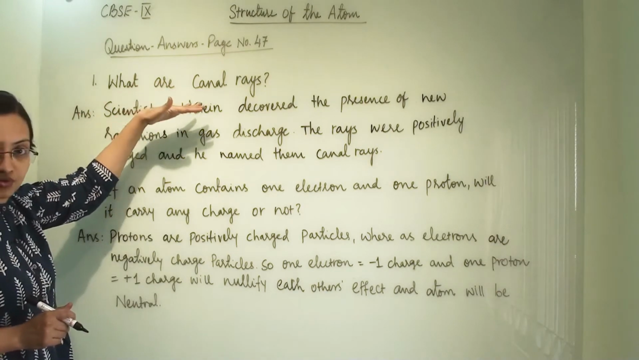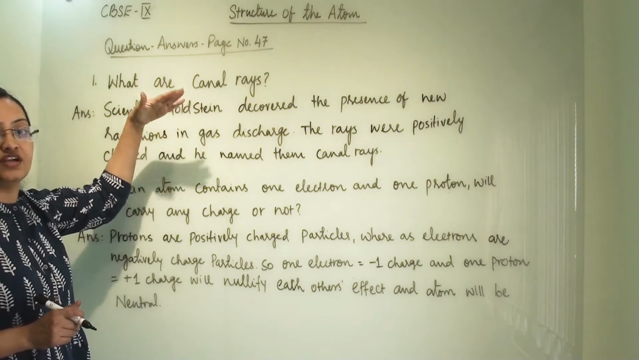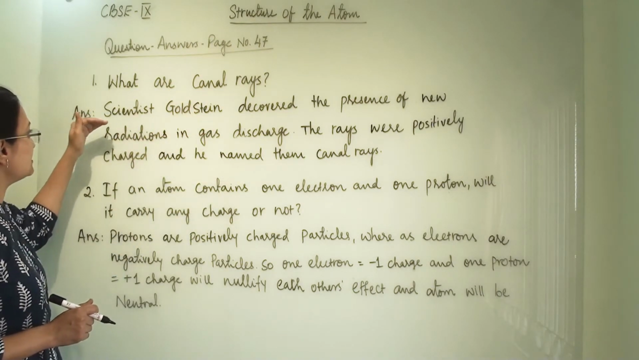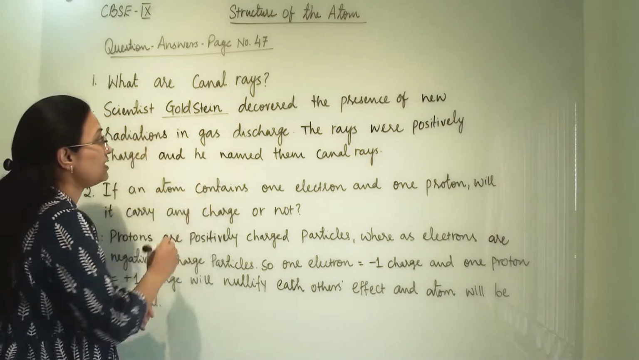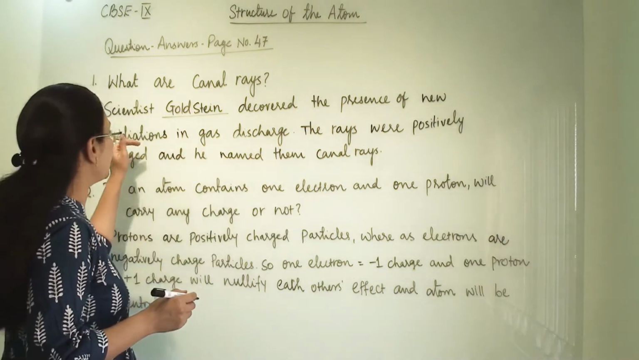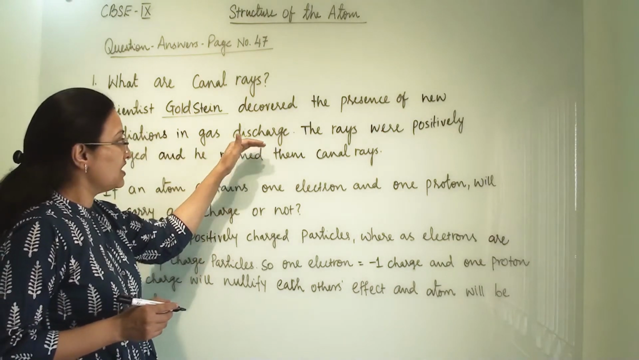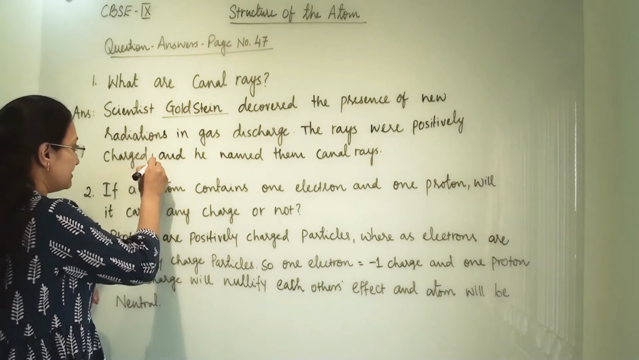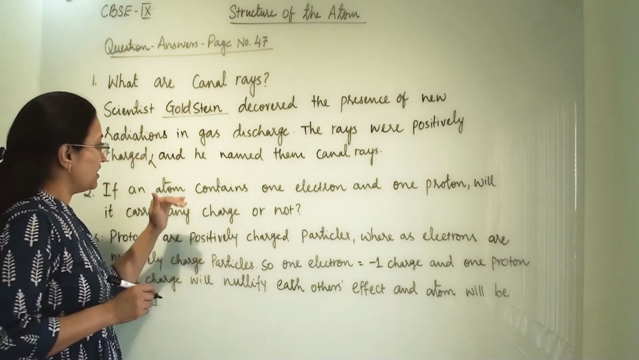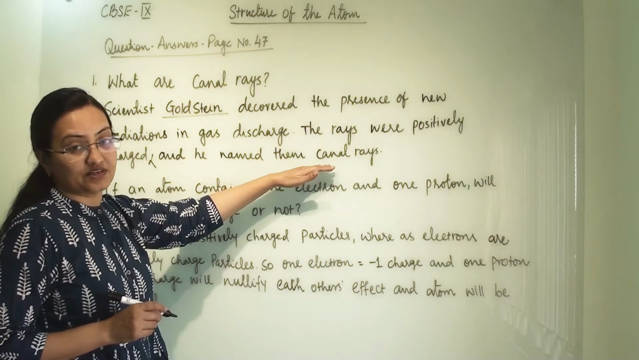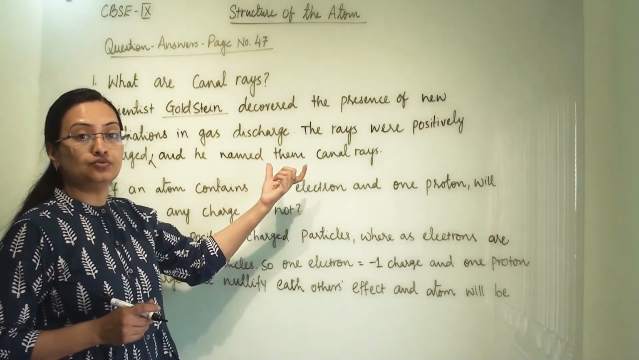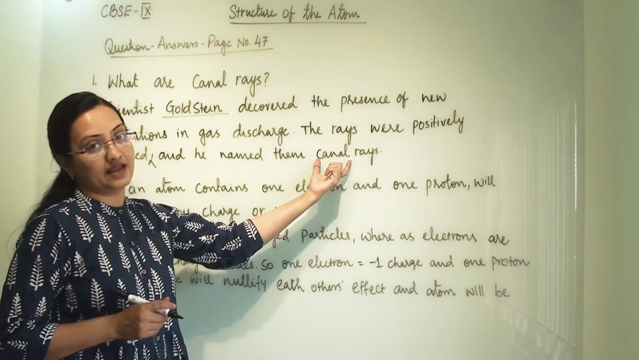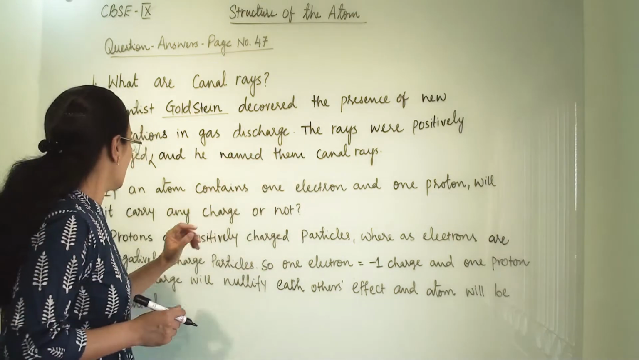They were protons and they were rays generated through the proton particles. So this is how we can frame our answer, that scientist Goldstein discovered the presence of new radiation in gas discharge. The rays were positively charged. You can here add that they were protons. He named them canal rays, and these rays were generated through a gas discharge, so the name given to them were canal rays. They were protons.